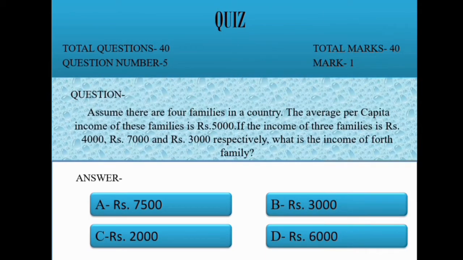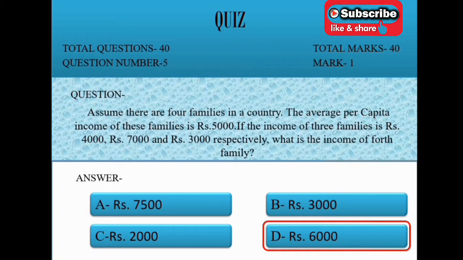Question 5. Assume there are 4 families in a country. The average per capita income of these families is 5,000. If the income of three of these families is rupees 4,000, 7,000, 3,000 respectively, what is the income of the 4th family? Option A 7,500, B 3,000, C 2,000, D 6,000. Correct option is D 6,000.